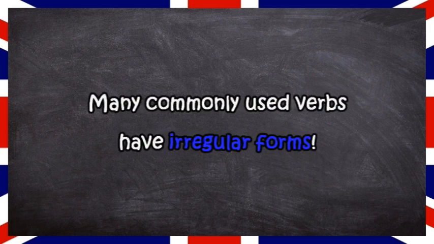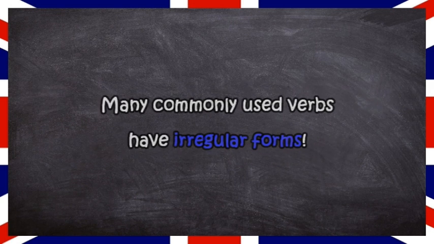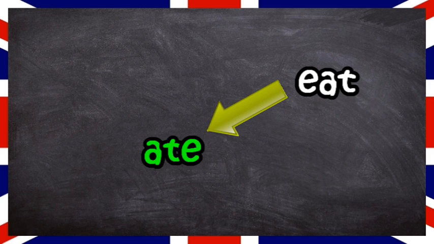Many commonly used verbs have irregular forms. I have made several videos that will help you learn them. So please check them out. Their links are in the description. For example, ate is the past tense of eat.